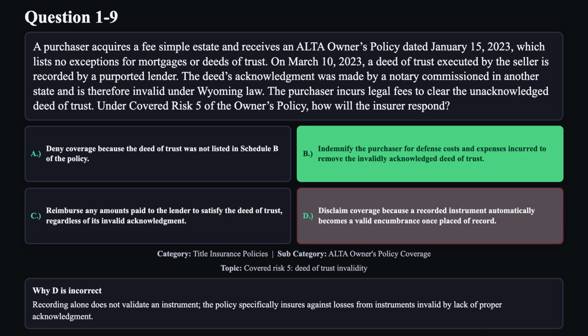Reason D is not correct. Recording a loan does not validate an instrument. The policy specifically insures against losses from instruments invalid by lack of proper acknowledgement.